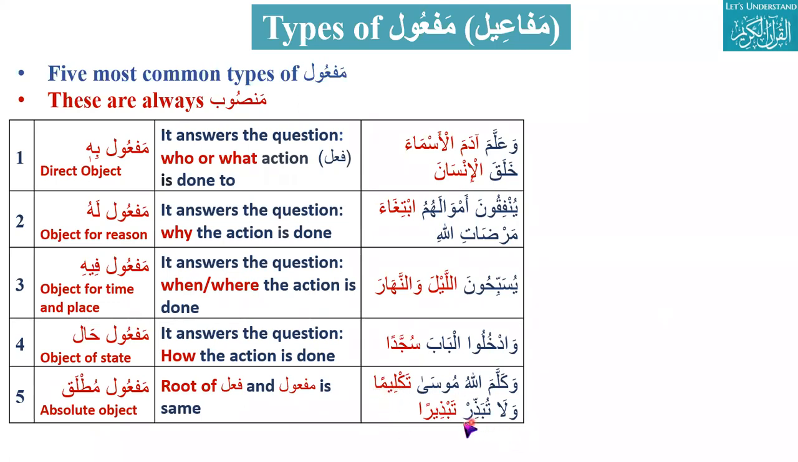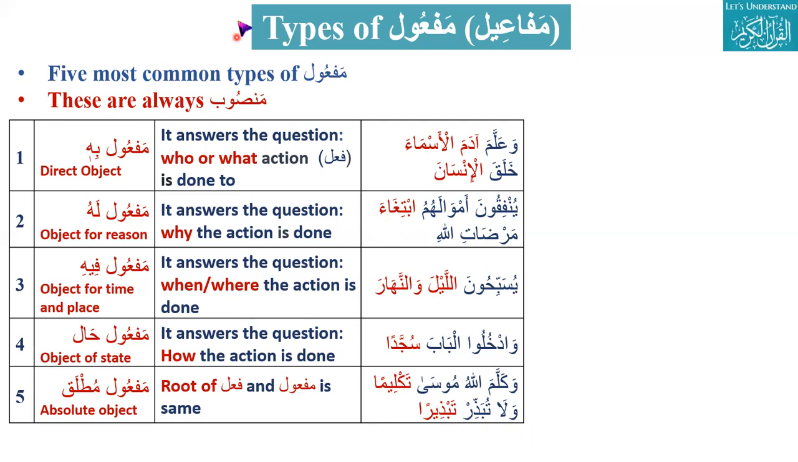Next is wala tubadhiru tabdhira. Here, this and this are both the same, but it is also showing the state or intensity. The meaning is, and don't spend. Tabdhira is also spend, but wastefully, fazul kharchi. And don't spend wastefully. This is also showing the intensity. So this tabdhira is basically a maf'ul, but what type? Maf'ul mutlaq. So there are 5 types of maf'ul.